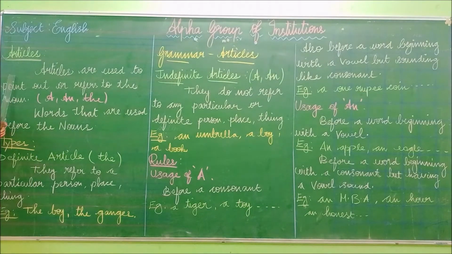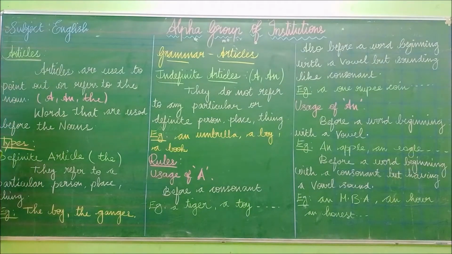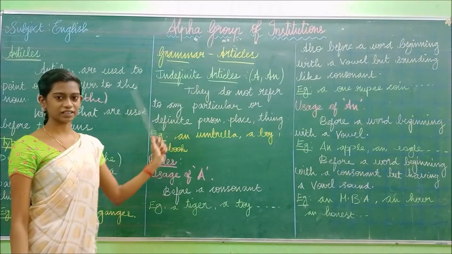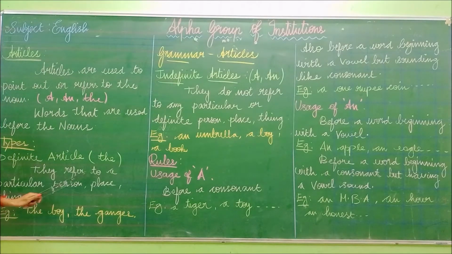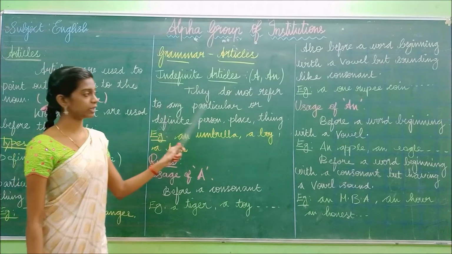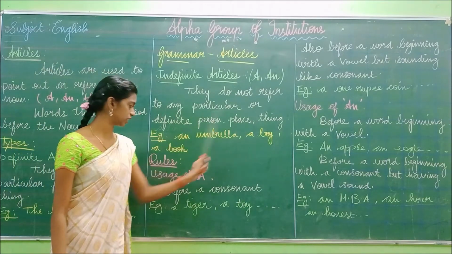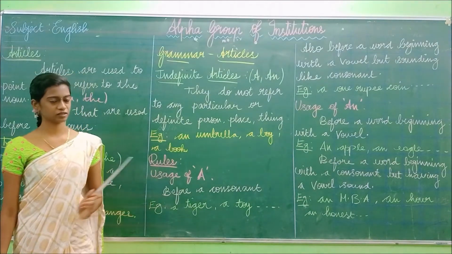Okay. And this article is of two types. The first type is definite article and the second type is indefinite article. So what is meant by definite articles? Definite article means the, and indefinite articles means a and an. Definite articles refer to a particular person, place or thing. Example, the boy, the gadgets. Indefinite articles do not refer to any particular or definite person, place, thing. Example, an umbrella, a boy, a book. Have you understood this? Okay.